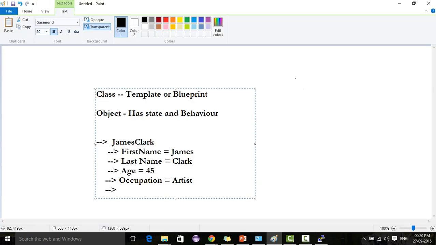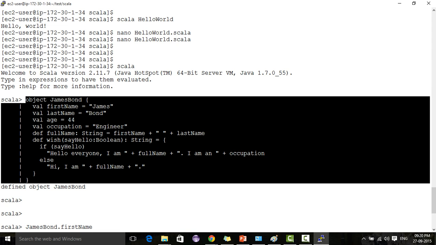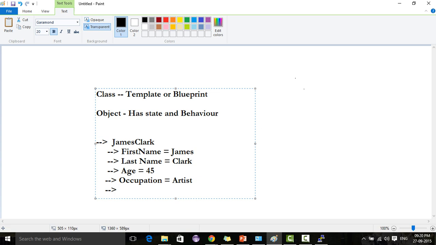If I have a common template that can be used for James Bond as well as James Clark as well as John Deere or any person, like a class Person, which has first name, last name, age, occupation, then the full name function and the wish function, it will be very useful.